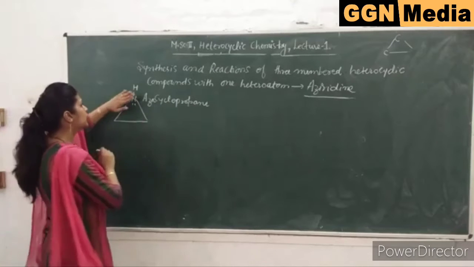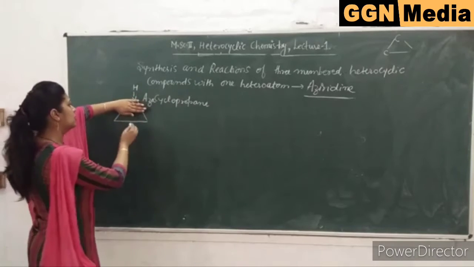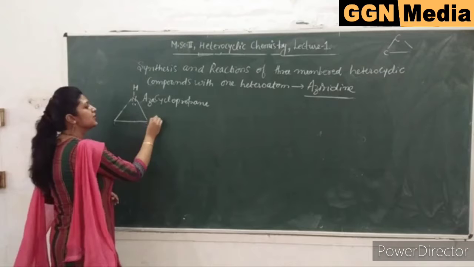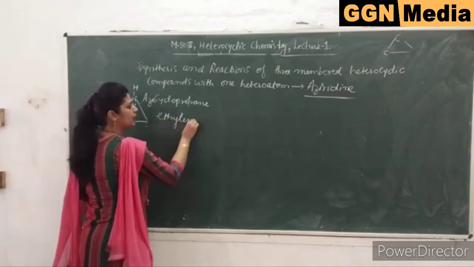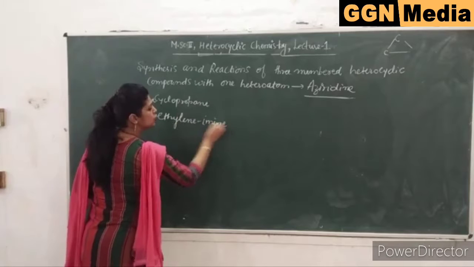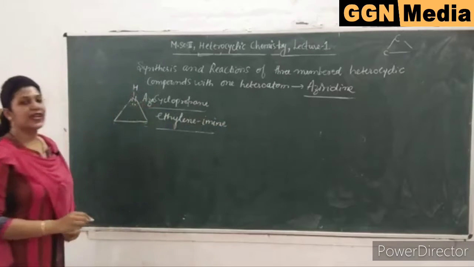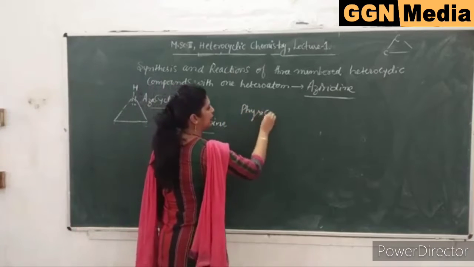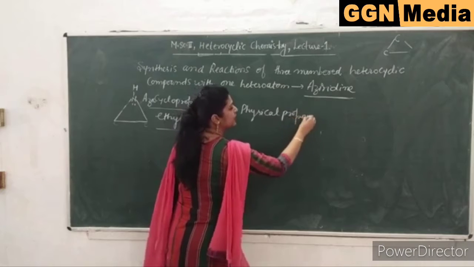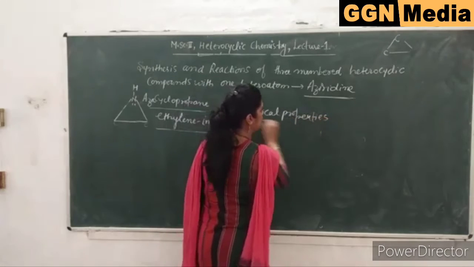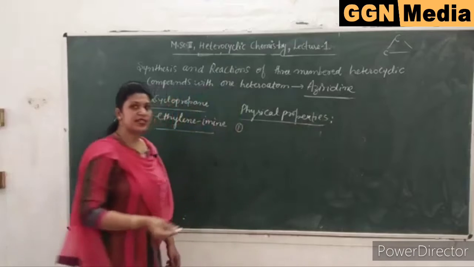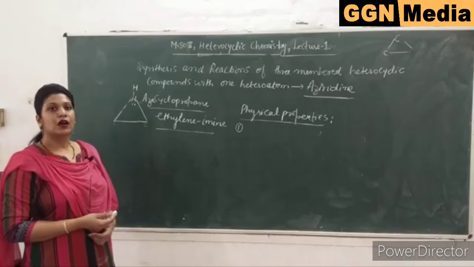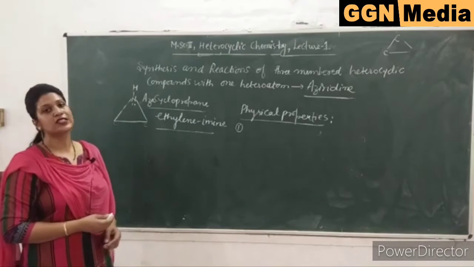Also, if this compound had only 2 carbon atoms, it is ethylene. So you can also name it as ethylene imine. So these two are other names of aziridine. Now we will discuss its physical properties, like physical state, its acidity or basicity, and its solubility.